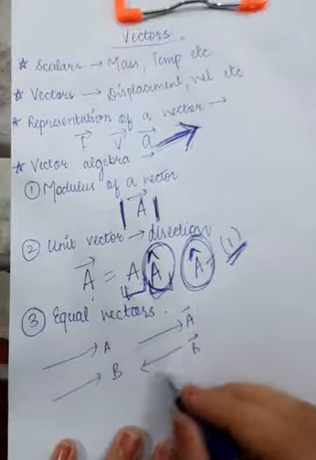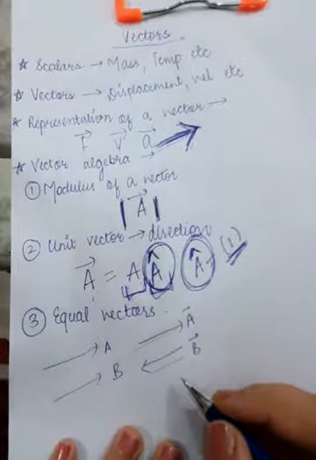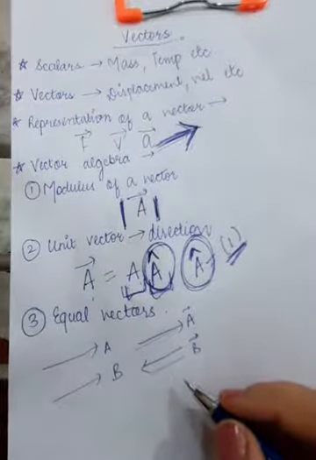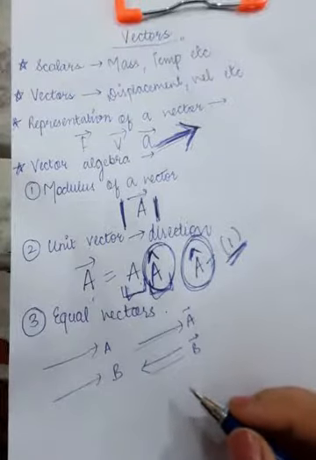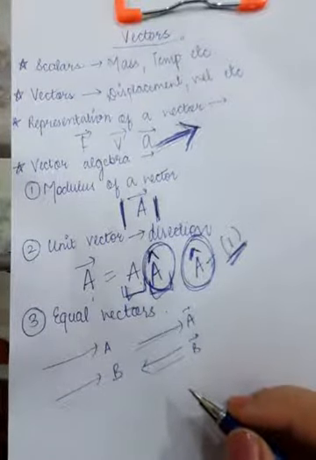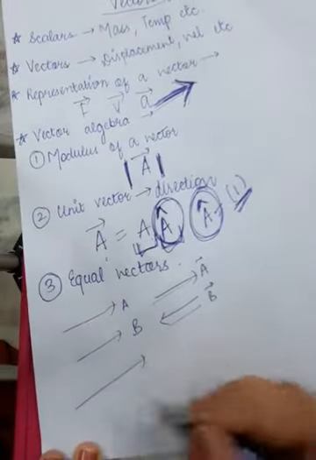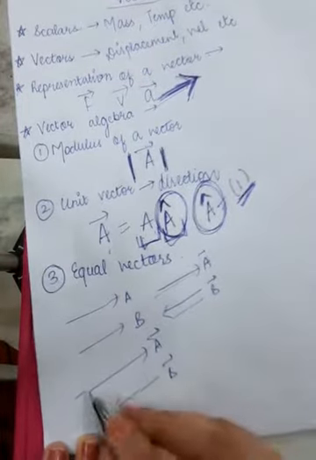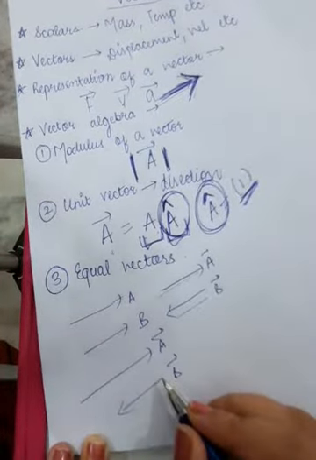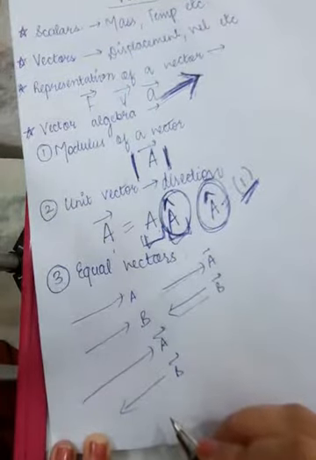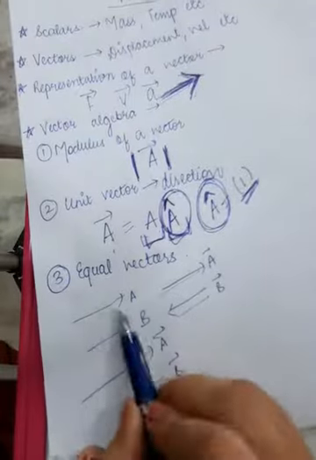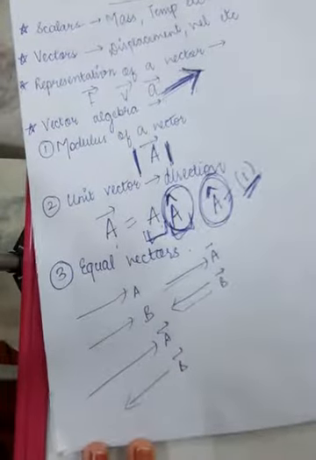No. So even if they have the same magnitudes, they would not be considered equal vectors, because for equal vectors you need the same direction and the same magnitude. And in this case, suppose this is the A vector and this is the B vector, they cannot be equal because neither do they have equal magnitudes nor the same directions. So always remember, whenever two vectors are given to be equal vectors, both of them have the same direction and the same magnitude.